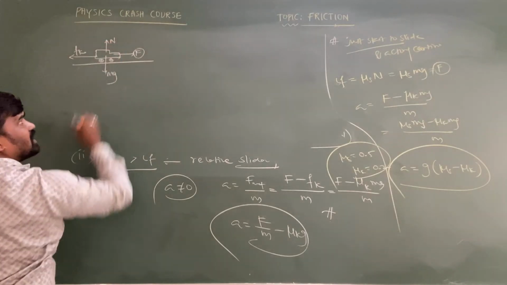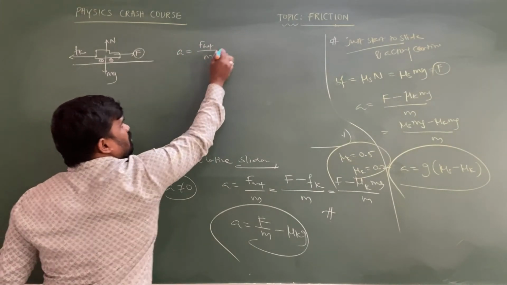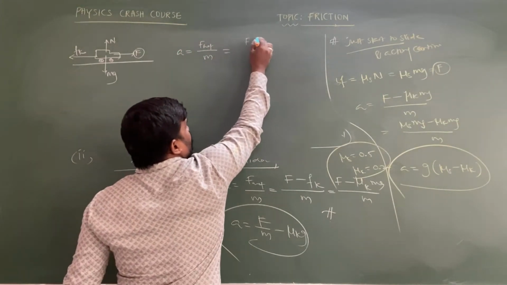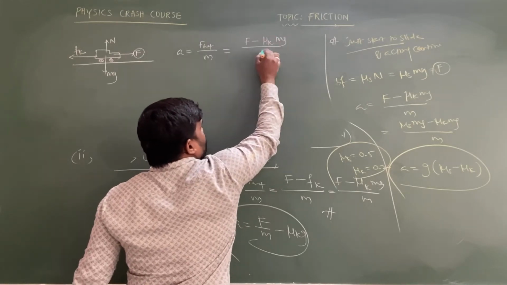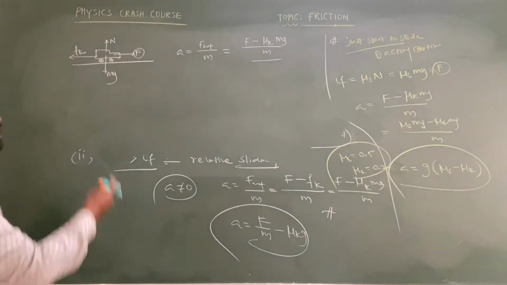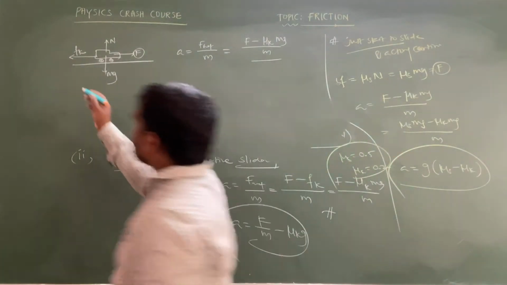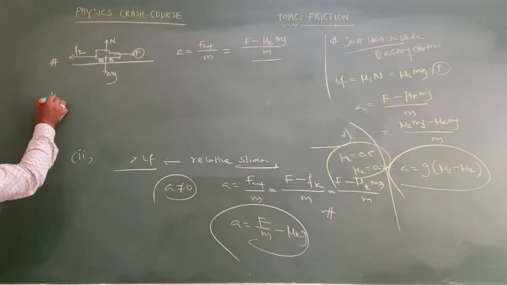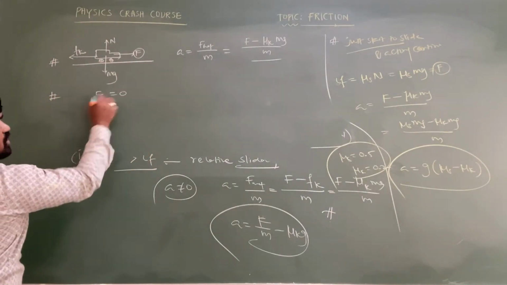Normal reaction is acting in the upward direction. Acceleration is equal to net force upon total mass of the system. Net force is equal to F minus mu k mg, divided by m, we can write. This is the case when the engine force is acting on the object. Suddenly the fuel is exhausted, or suddenly the driver stops the engine, so what happens, F is equal to 0.